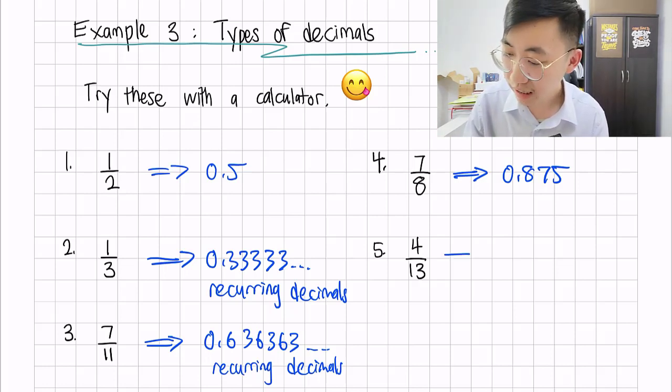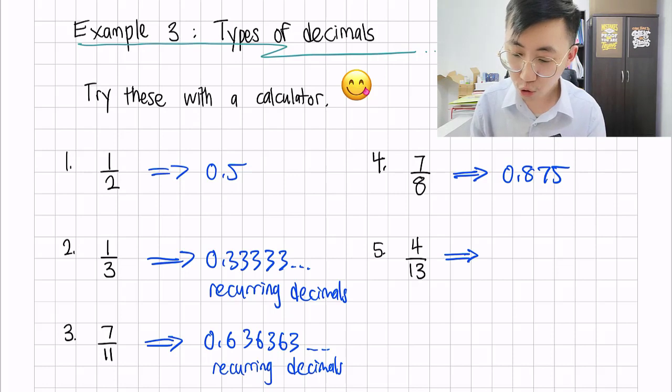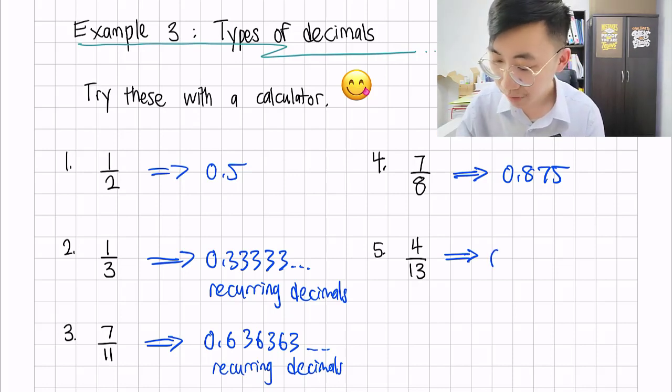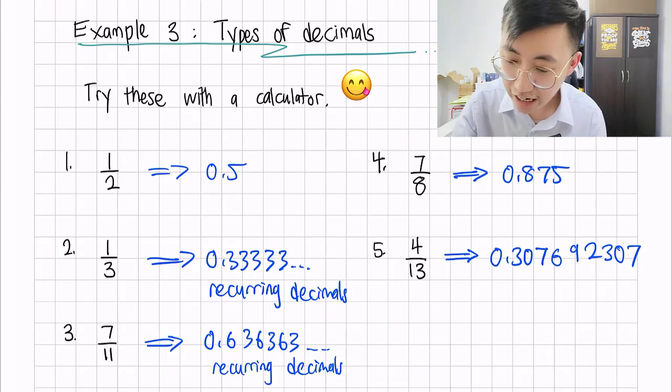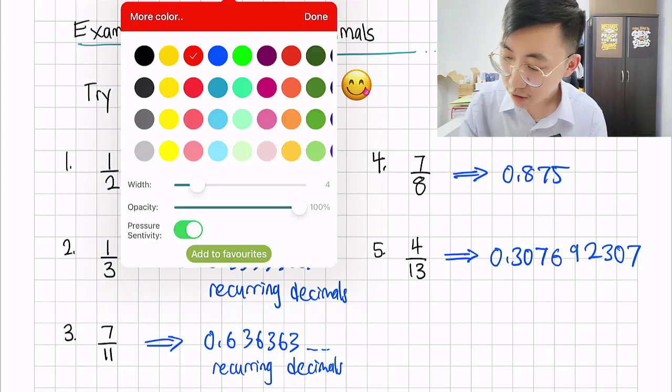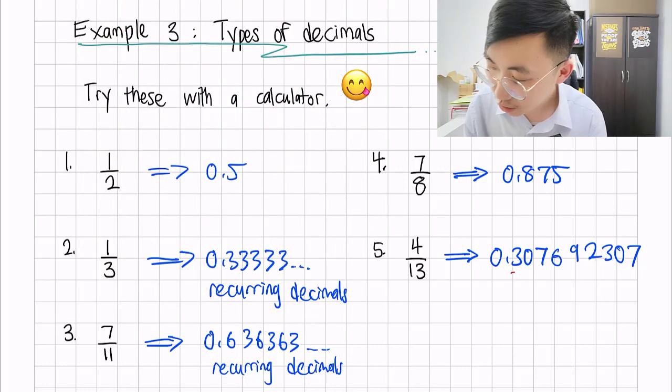Now, let's try the last example. 4 divided by 13. I'm going to write all of the numbers now. 0.307692307. First thing first, it fills up the whole of your calculator screen, so that is probably a recurring decimal. Now let's look for any repeated numbers. I'm going to underline 307692.